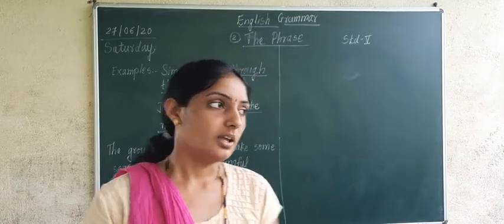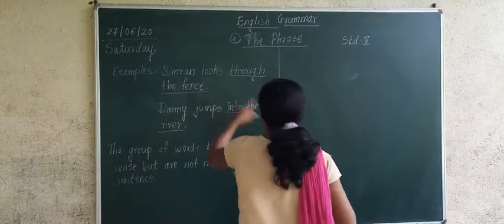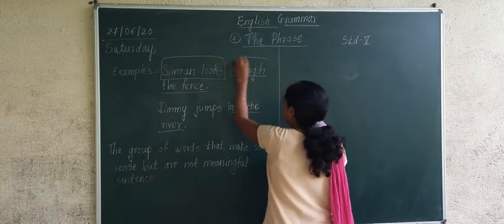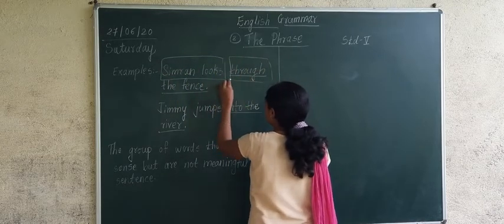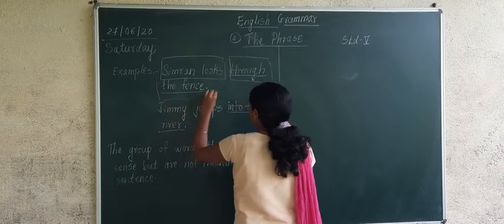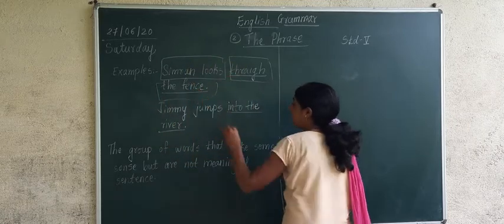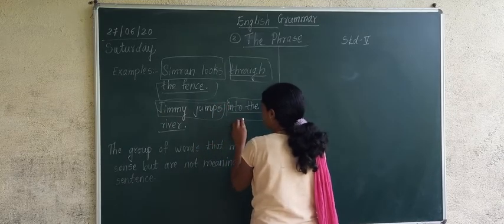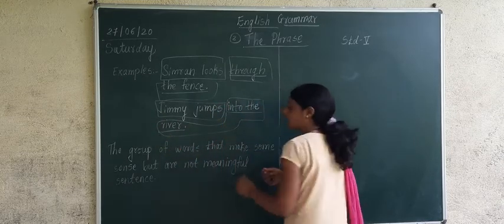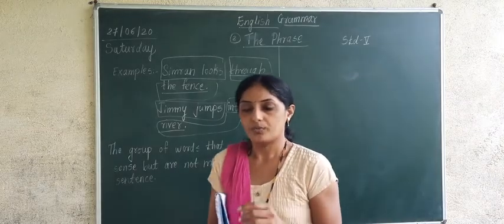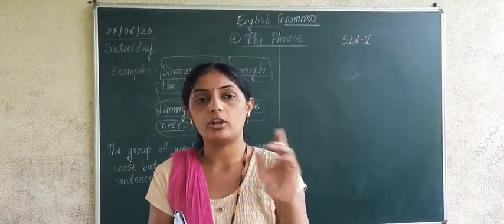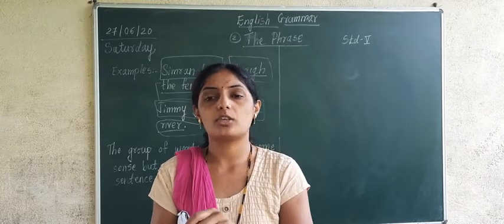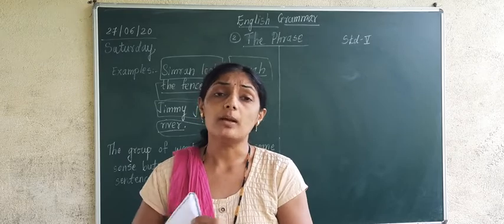Simran looks. This is one part of a sentence, and this is another part of a sentence. Jimmy jumps is one part and into the river is the second part. Understood? If you just say into the river and do not add Jimmy jumps, some action is done by Jimmy, and if those words are not used, what will happen? It will not make any meaning.